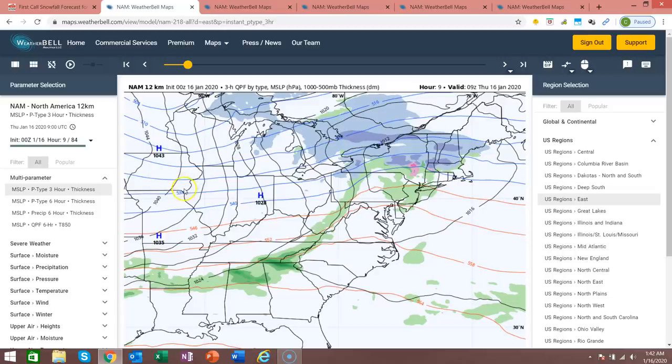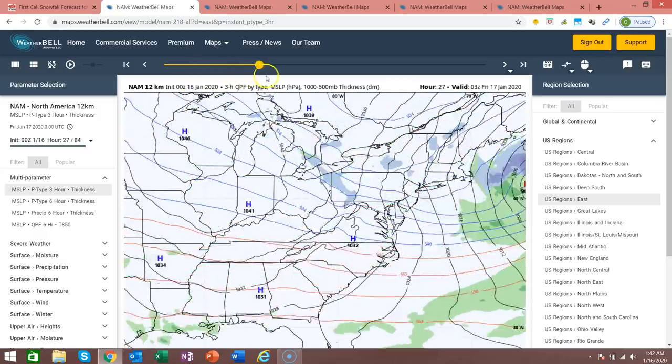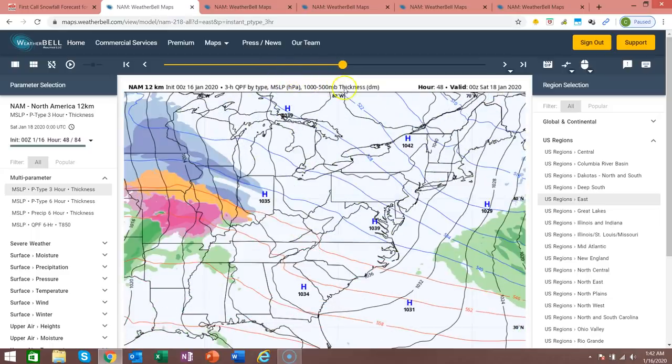So right now we are looking at the NAM model. This is the short range NAM model. And we're going to take this out to Friday night, Friday 7 p.m. Our storm system is out west. Areas in Iowa and Minnesota and parts of Wisconsin as well as Illinois are seeing some snowfall break out. And then you can see the sleet and freezing rain in between the snow and the rain.